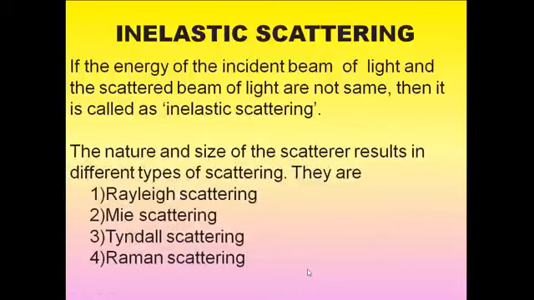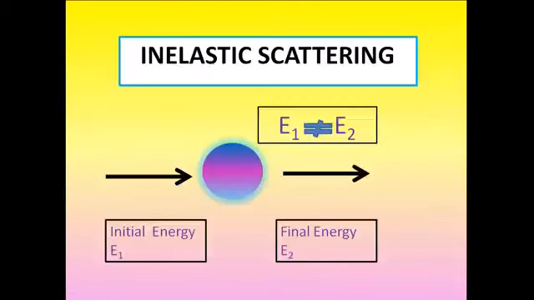But the reverse is the case in inelastic scattering. In inelastic scattering, if you calculate the energy E1 and energy E2, they won't be the same. There is some difference between the energies E1 and E2. That is, this is the incident ray which possesses the initial energy E1, and if you calculate the energy of the scattered ray, it is E2. If you combine these two, E1 is not equal to E2. And this type of scattering is called inelastic scattering.